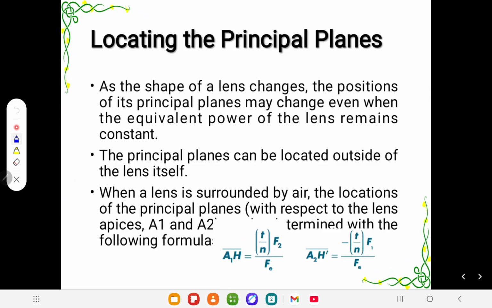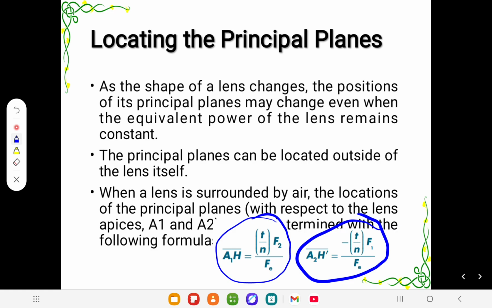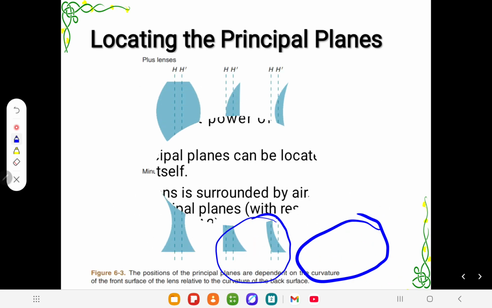So there is another formula. Just pause the video and look at this formula, and you can understand how you can locate the principal plane. But I'm not going to discuss it a lot because you can find it in books, and I don't think it's very important to understand the location of the principal point, but you can just check it and understand things slowly.